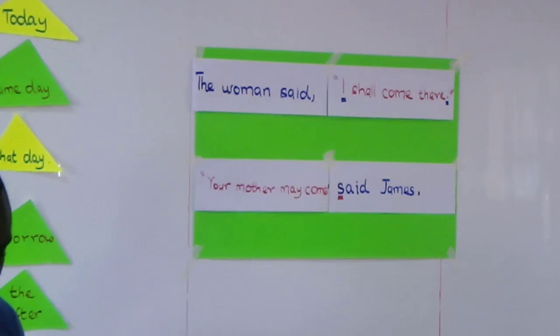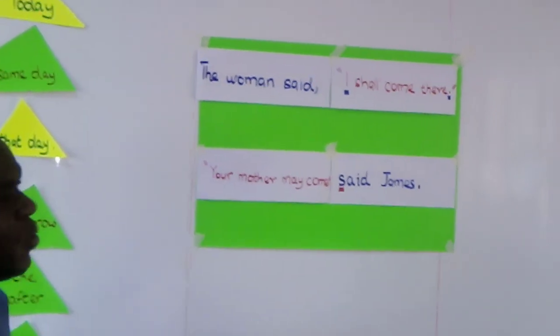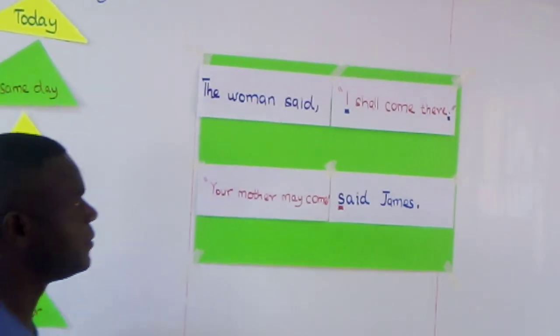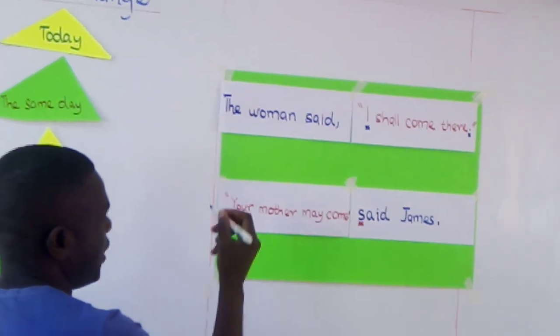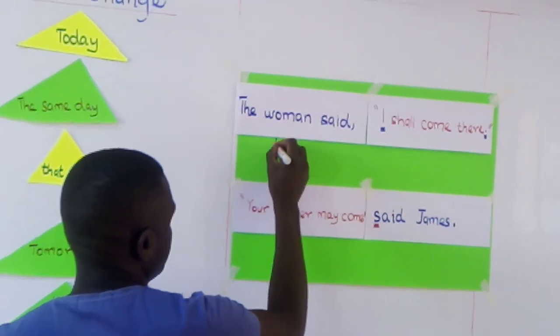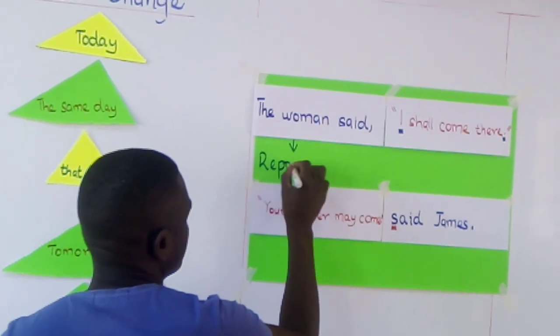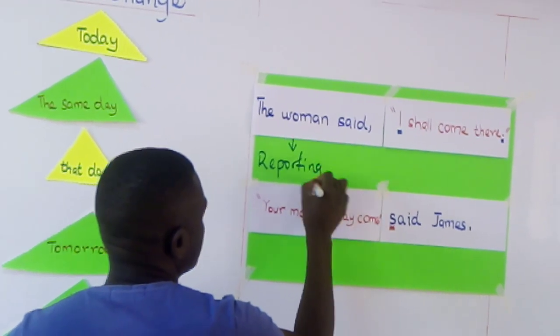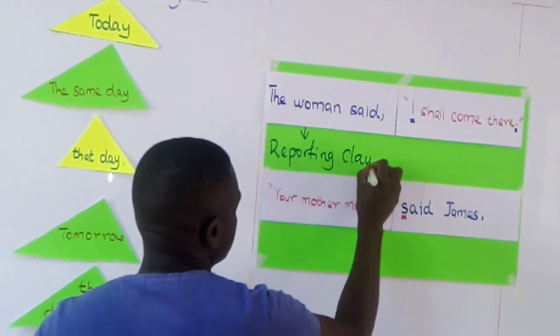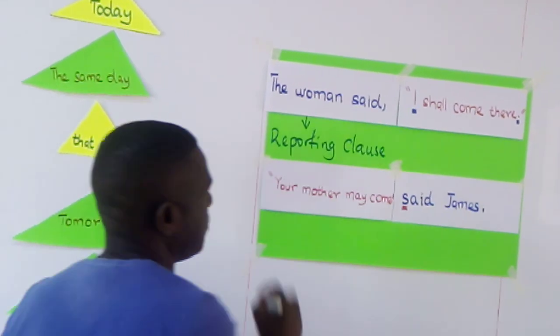A statement in direct speech has two parts: the reporting clause and the words that are spoken. The reporting clause is this one. Reporting clause.